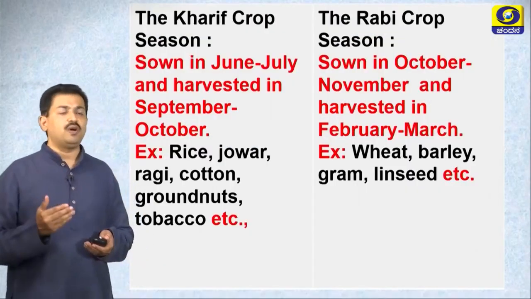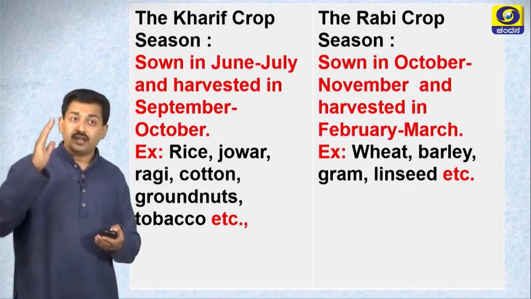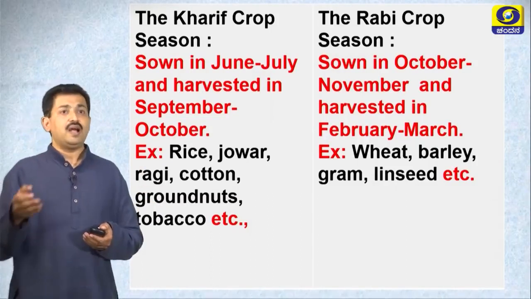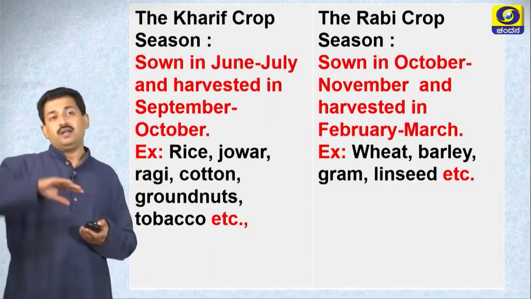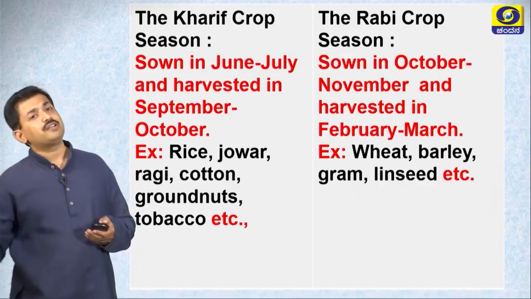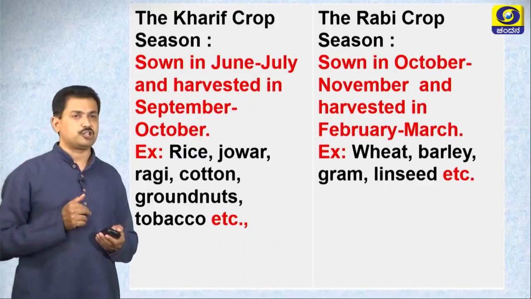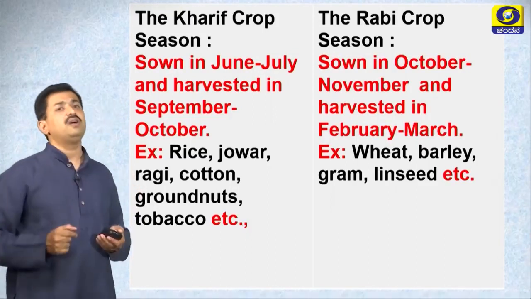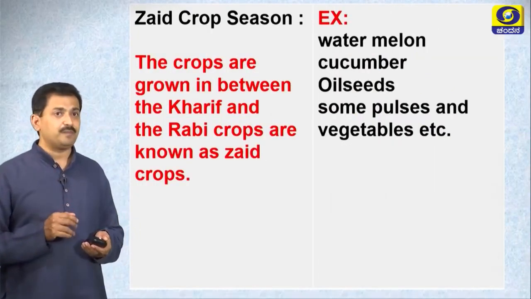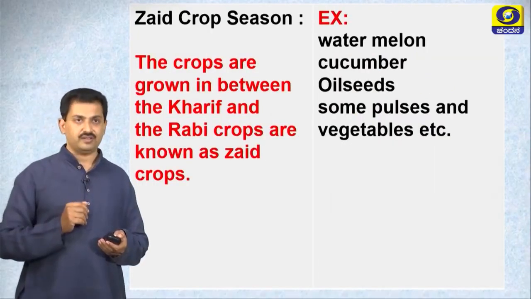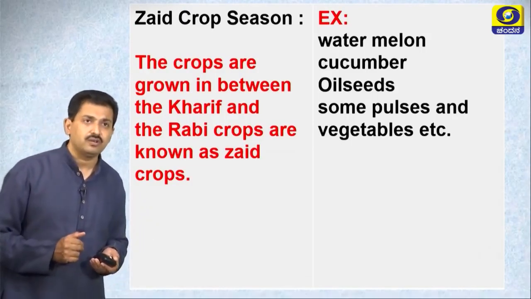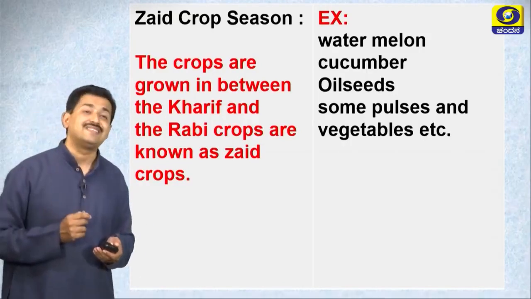Next, let us move on to know about the detail. In the Kharif crop season, seeds are sown in the month of June or July and harvested in September or October. In the Rabi season, seeds are sown in the month of October or November and harvested in the month of February or March. Example crops are also seen on the TV screen. Let us see zaid crop, which is also called summer crop season.